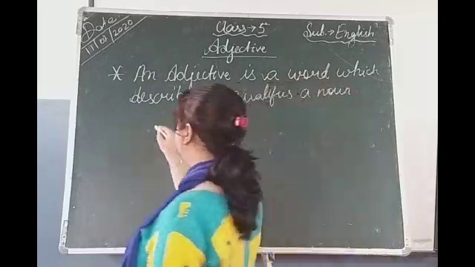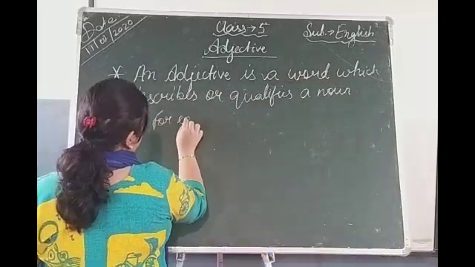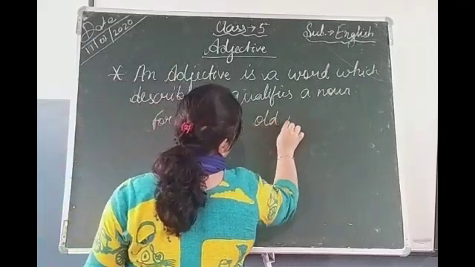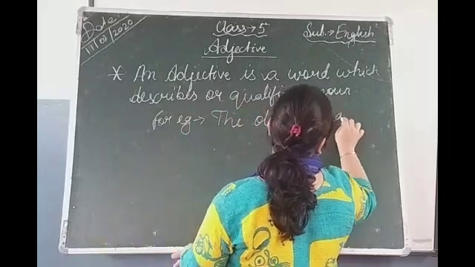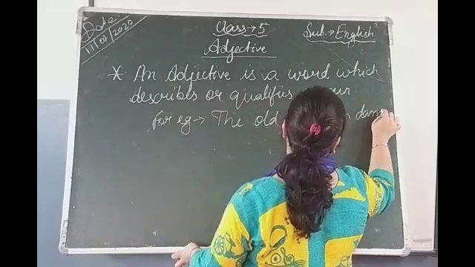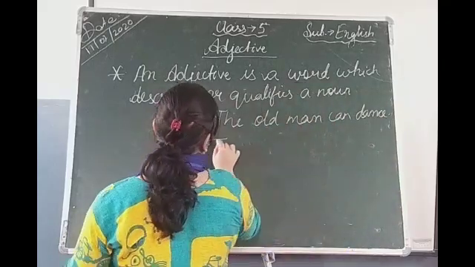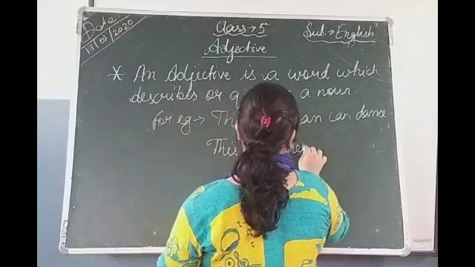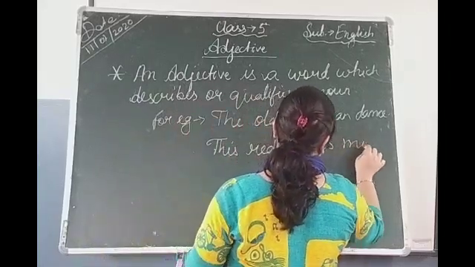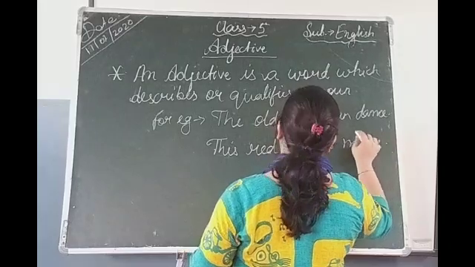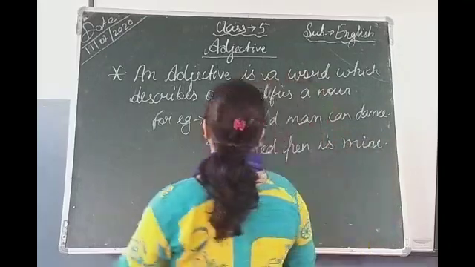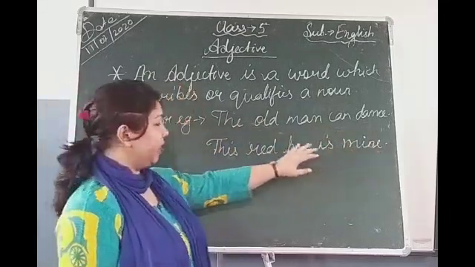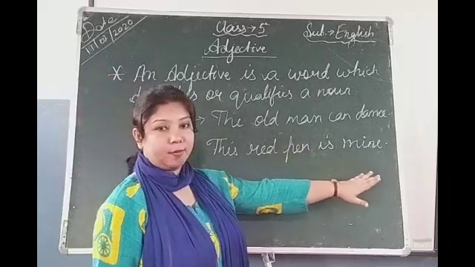Suppose, for example, I am giving you: the old man can dance. Another example: this red pen is mine. So, what is an adjective? It is a word which describes or qualifies a noun. For example, the old man can dance, and the second example is this red pen is mine.